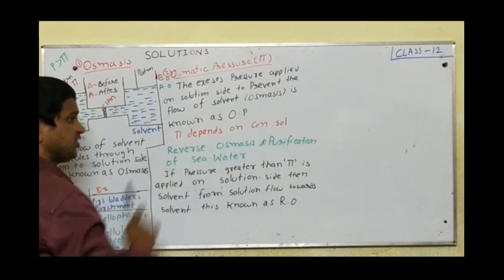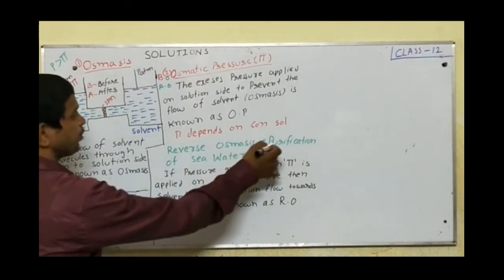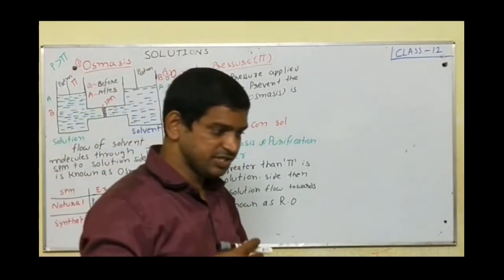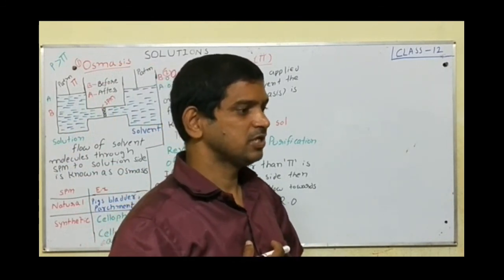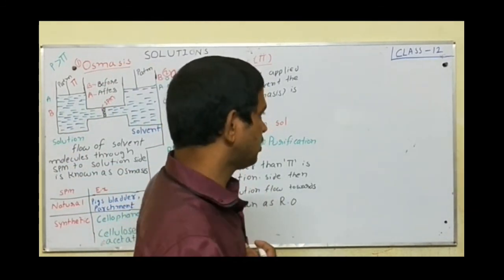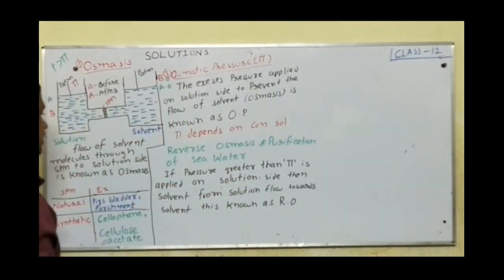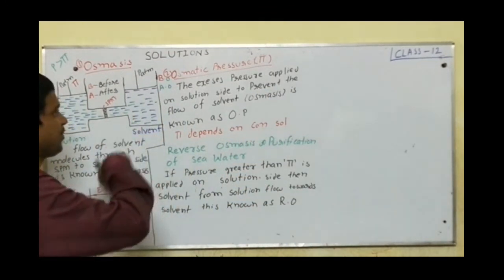This reverse osmosis is used to purify seawater. We know this seawater consists of so many salts which are not drinkable. By reverse osmosis we get pure water. In this process cellulose acetate is used as the semi-permeable membrane.